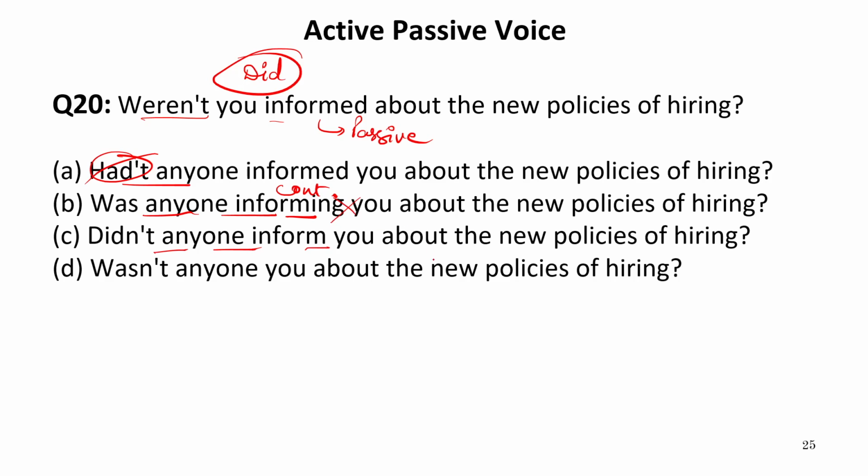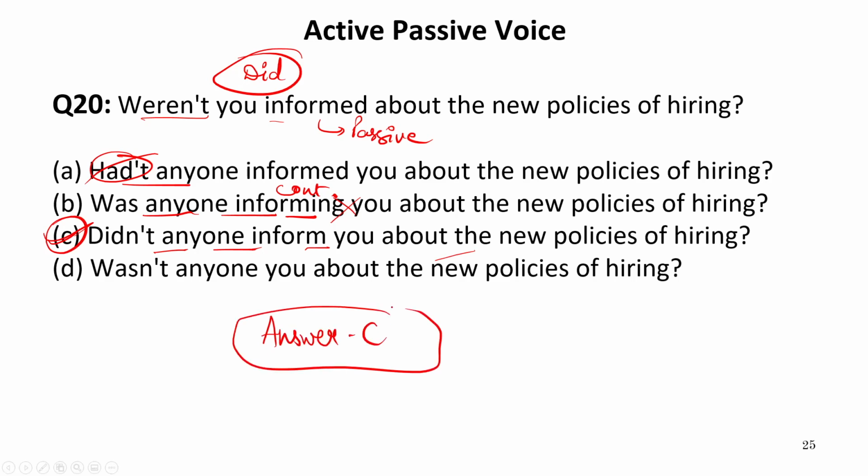"Didn't anyone inform you about the new policies of hiring?" So this will be the correct sentence. So our answer is C. That is, "Didn't anyone inform you about the new policies of hiring?" Now let us move to the next one.